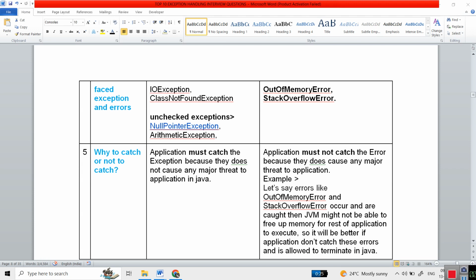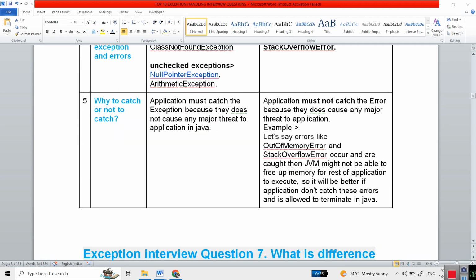For errors, the application must not catch the error because it can be a major threat to the application. For example, if an OutOfMemoryError or StackOverflowError occurred and is caught, then the JVM might not be able to free up the memory for the rest of the application to execute. So it is better if the application does not catch this error and is allowed to terminate. Then only we will get to know what exactly the issue is that we are facing.